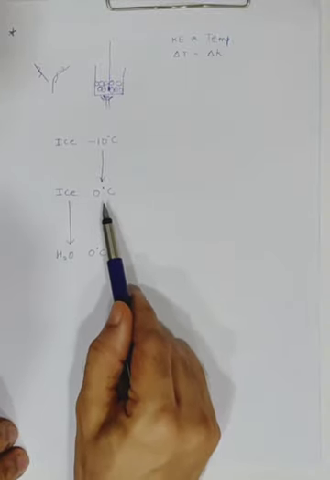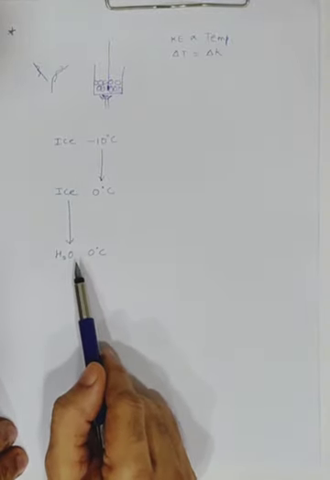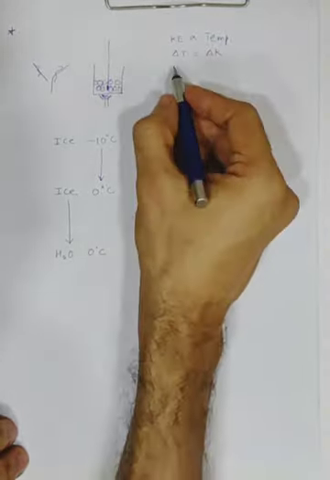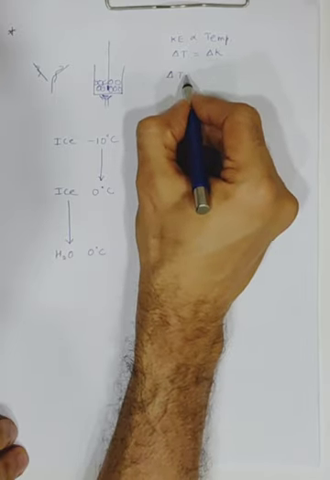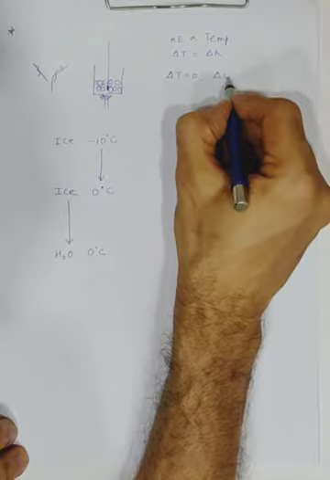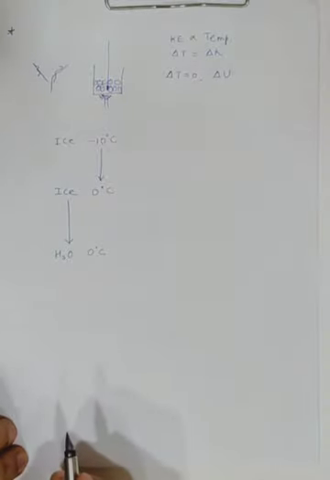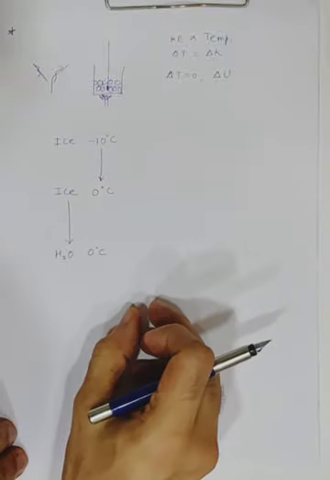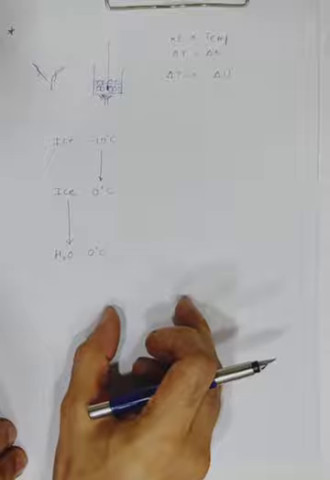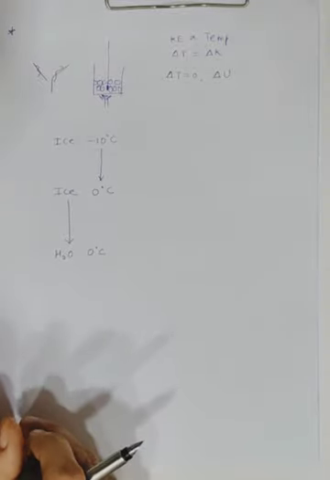So your ice at 0 degree has turned into what? Water at 0 degree. So there is a change in the potential energy. So remember, whenever your delta T is equal to 0, it means there is going to be a change in the potential energy. I hope you'll remember, U is a symbol for potential energy. Clear? So the intermolecular forces will become weaker and the intermolecular spaces will increase and they'll move further apart.